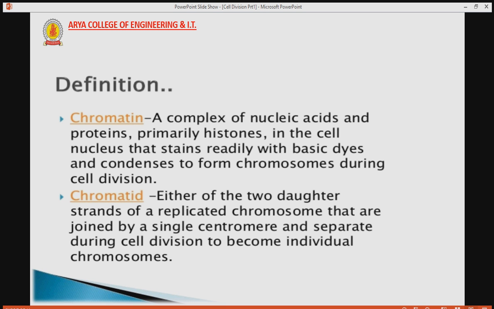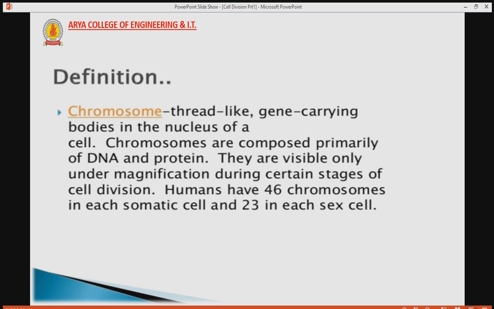Now what is chromatid? Chromatid is when the chromatin condense up and form a sister chromosome, or we can say either of the two daughter strand of a replicated chromosome that are joined by a single centromere and separated during cell division to become an individual chromosome, that is called chromatid. And a chromosome have two sister chromatid.